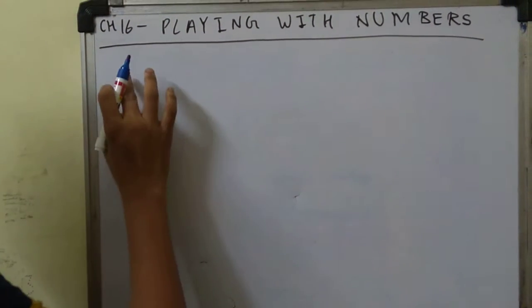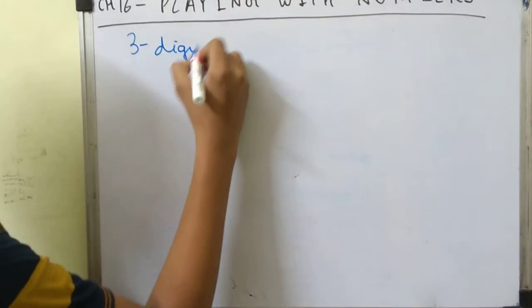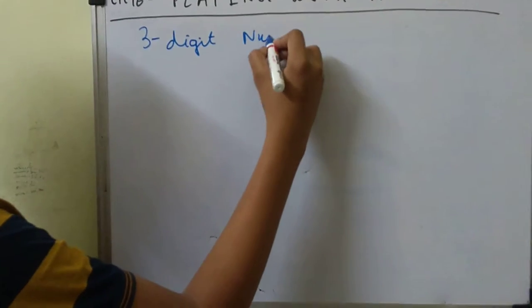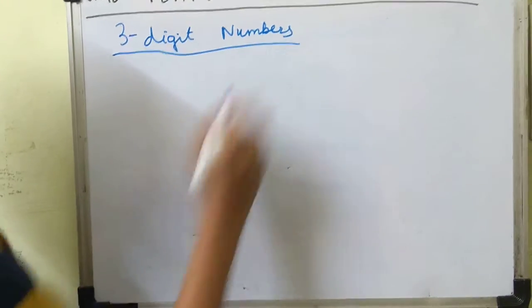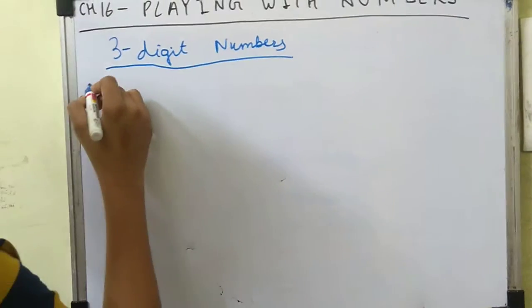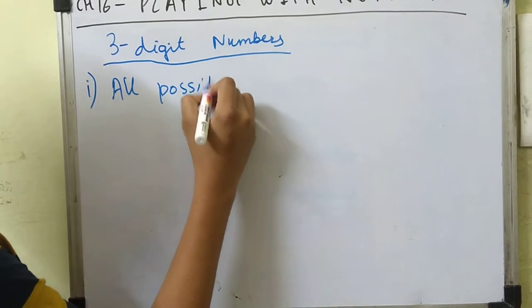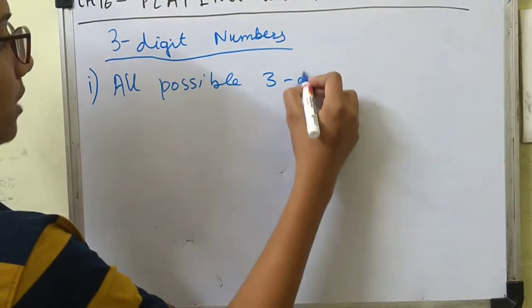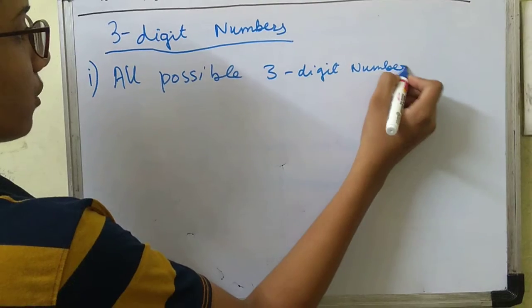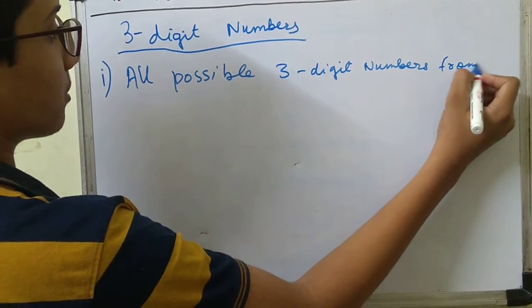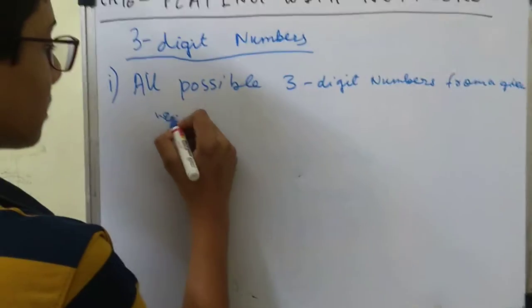So with this I start today's video on 3-digit numbers. In this topic we will do some tricks on 3-digit numbers. The first trick is to form all possible numbers from a given 3-digit number.